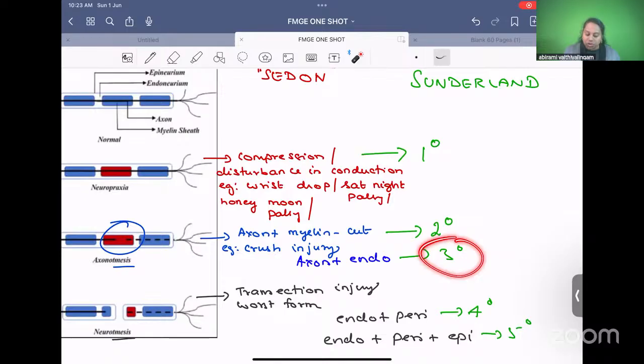There was a confusion on this third degree, whether it is axonotmesis or neurotmesis. Now it has been included under axonotmesis only. So third degree comes under axonotmesis only.